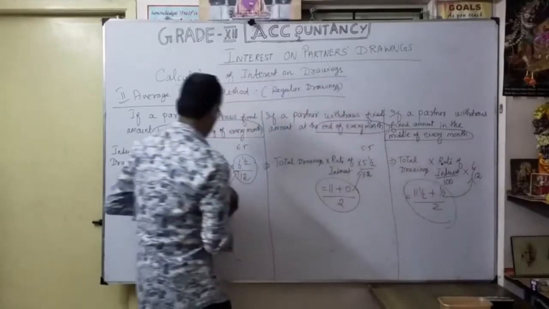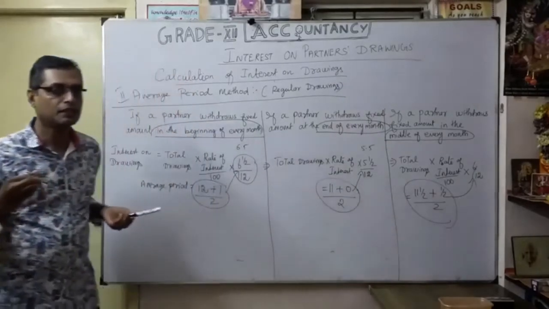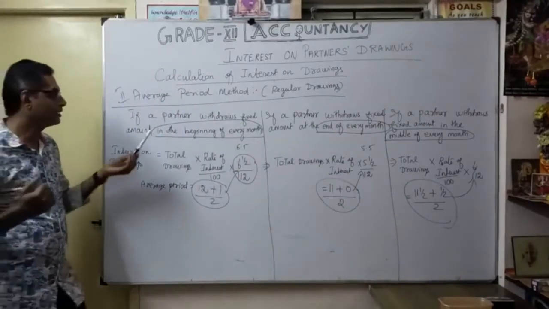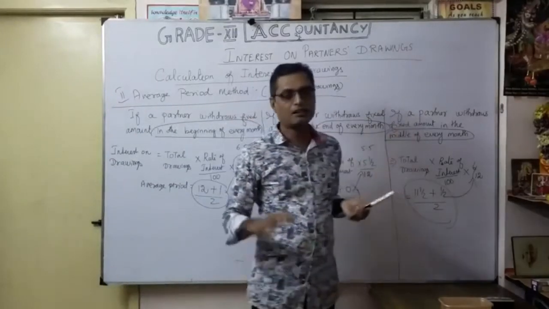Okay. You understood? So you should be very careful whenever you use the average period method for regular drawings. You have to see when the drawings are made, whether at the beginning of every month, end of every month, or middle of every month. Accordingly, I am going to calculate.